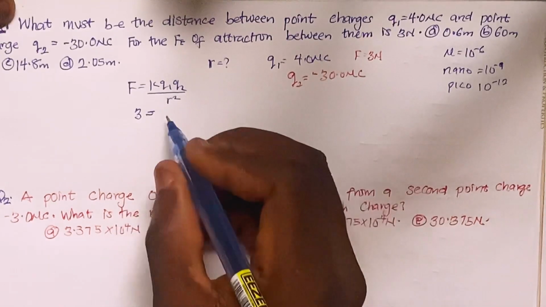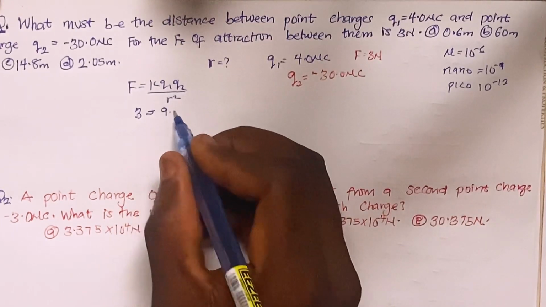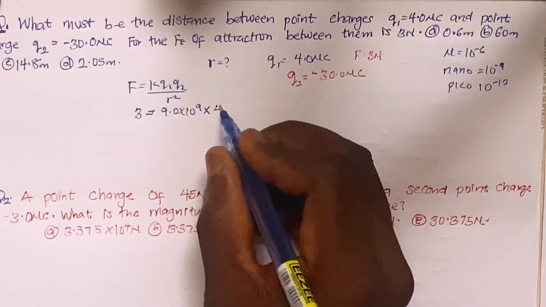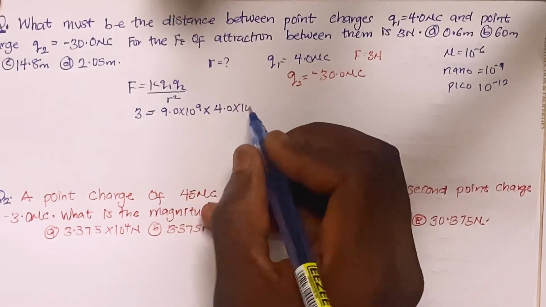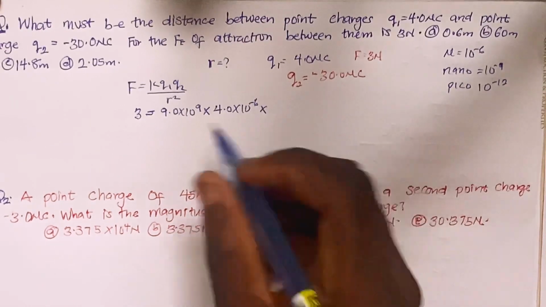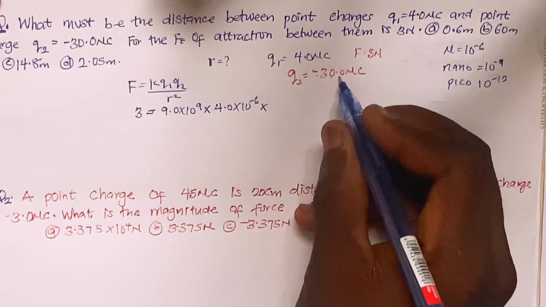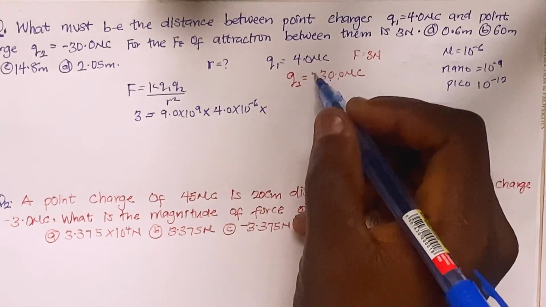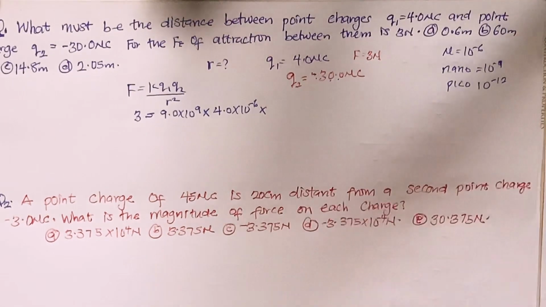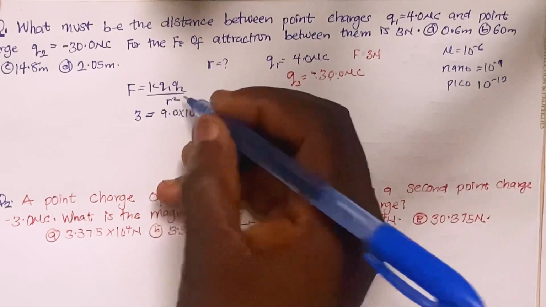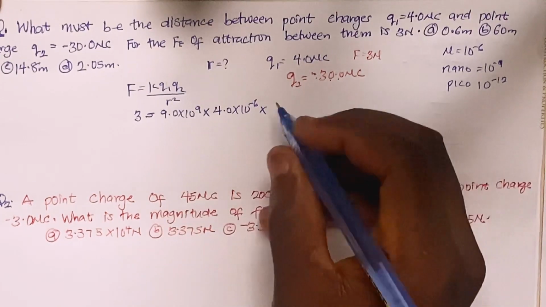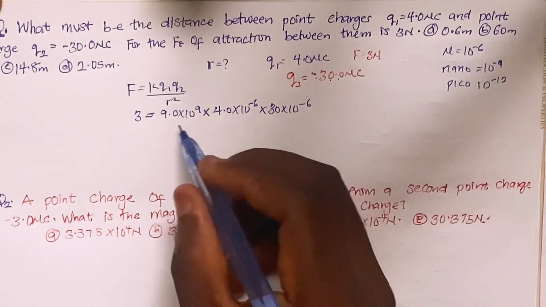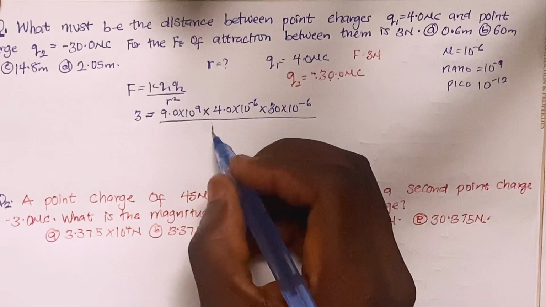That equals K, which is a constant value, 9.0 times 10 to the power 9, multiplied by Q1, which is 4.0 times 10 to the power minus 6, then multiplied by Q2, which is 30.0 microcoulomb. I don't need to consider the negative sign, because I'm finding the magnitude, and the magnitude is still positive. So I have 30 times 10 to the power minus 6, all divided by R squared.